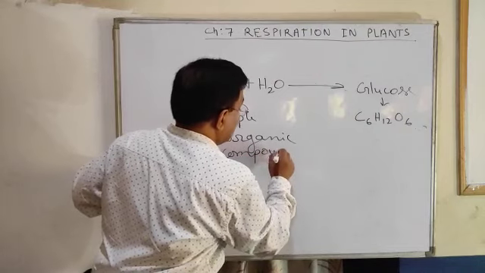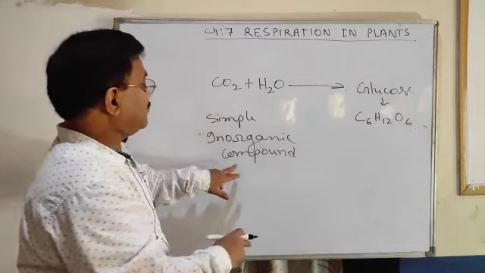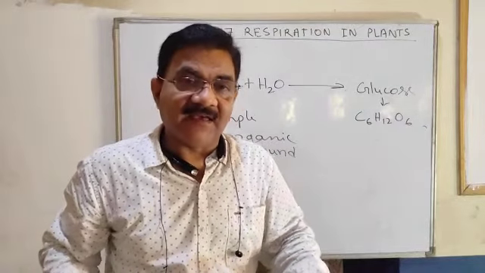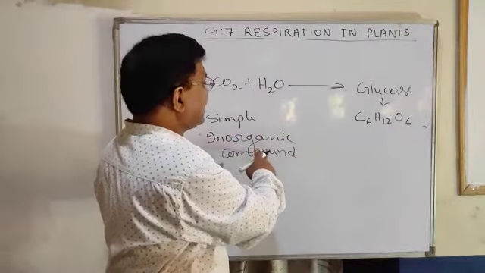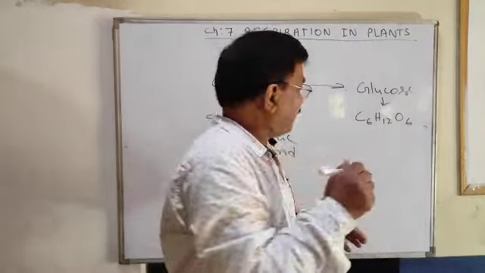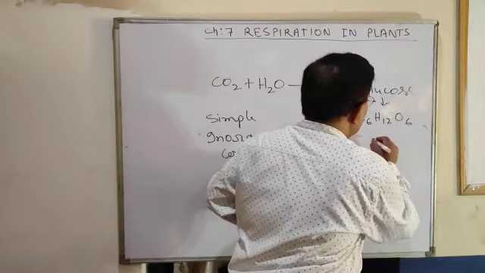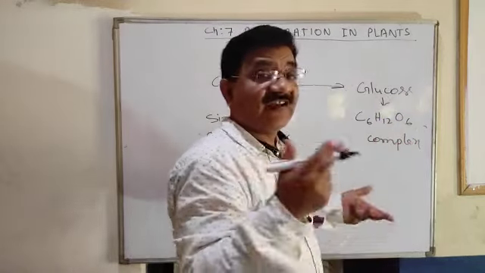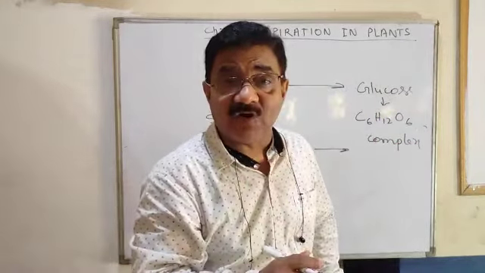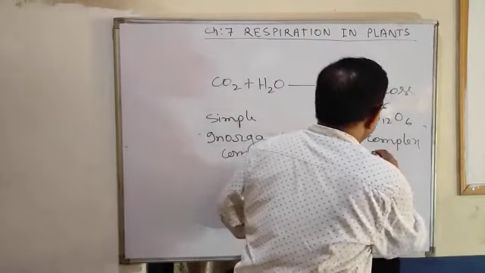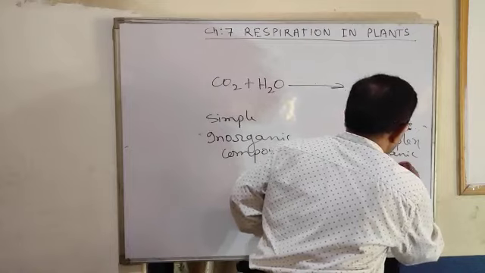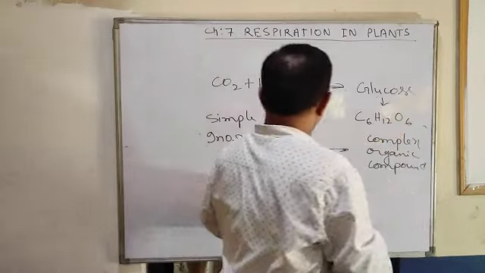Compound, in chemistry you must have read. Inorganic means not present in the living being. Simple inorganic compounds combine to form this complex one. The formula is very difficult, C6H12O6, not a simple formula. It is complex, and it is an organic compound. Try to understand.